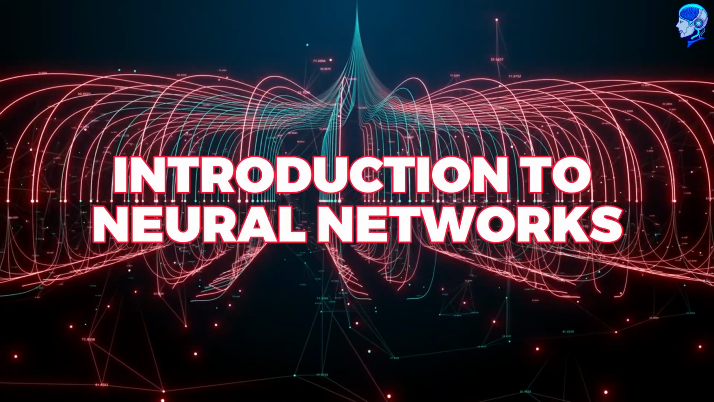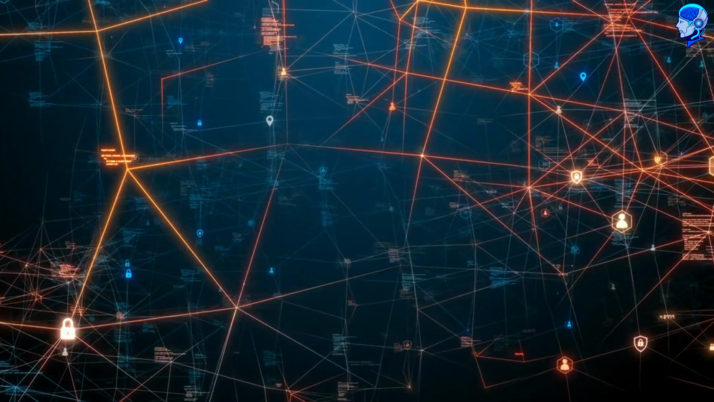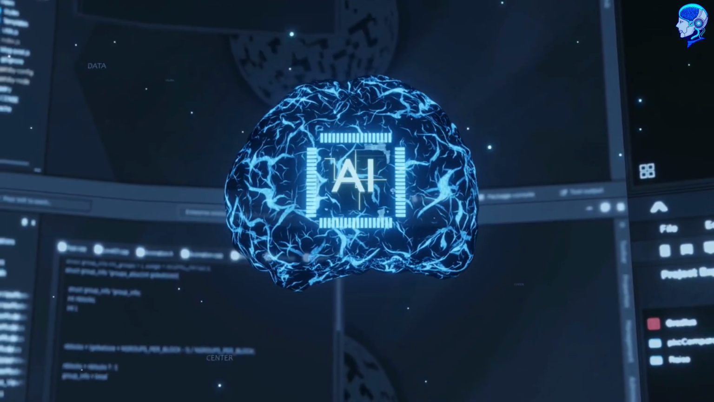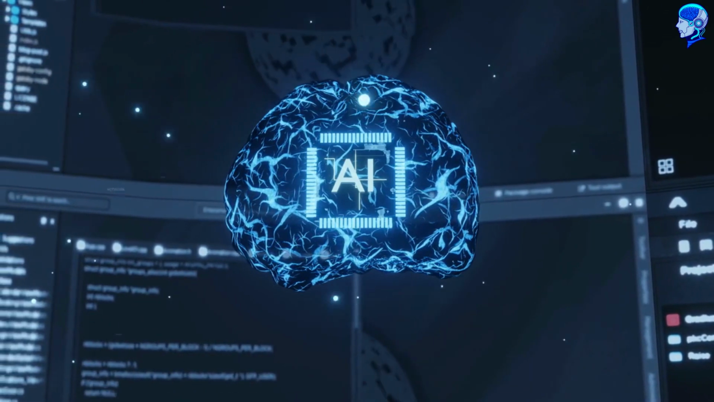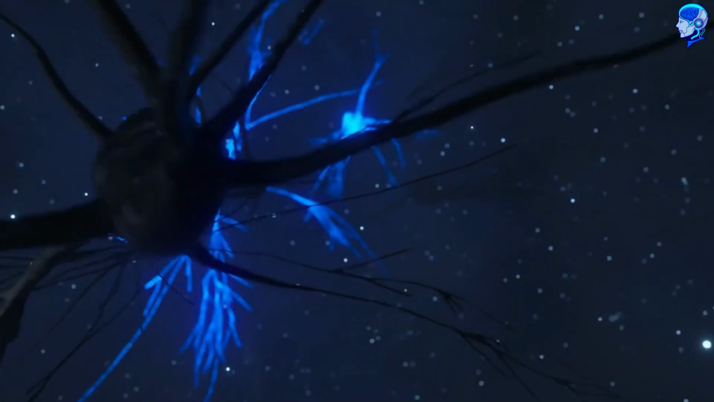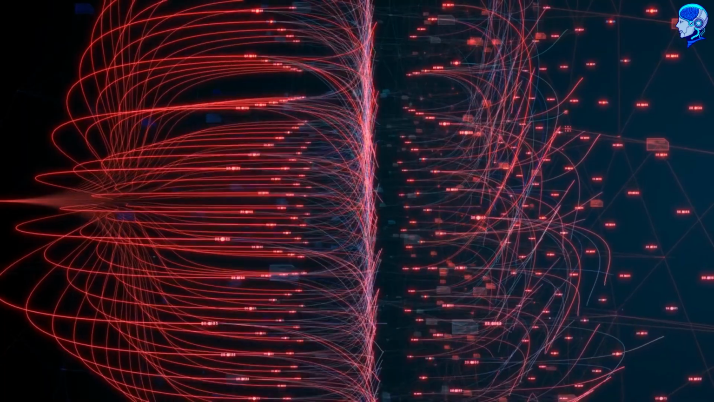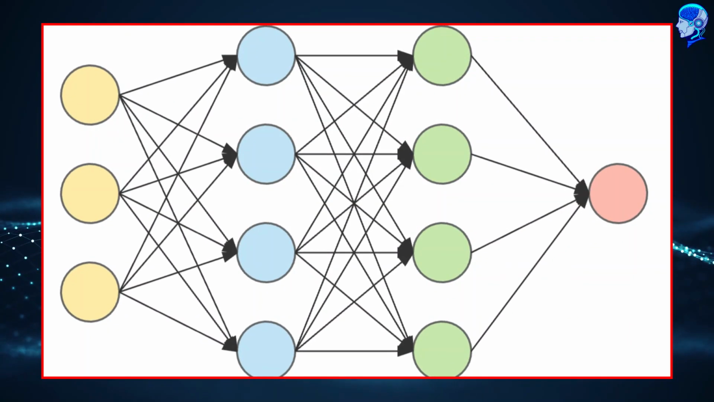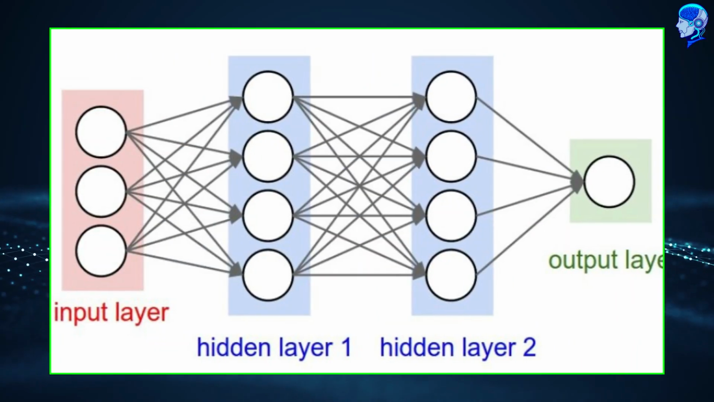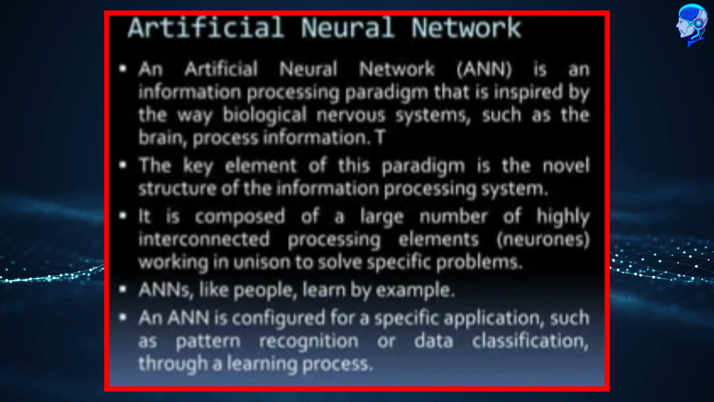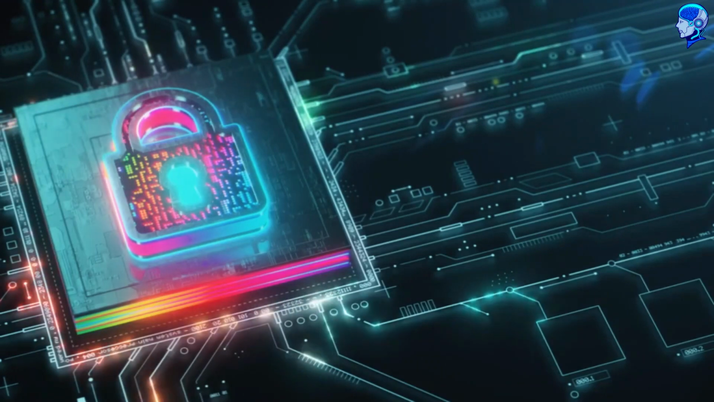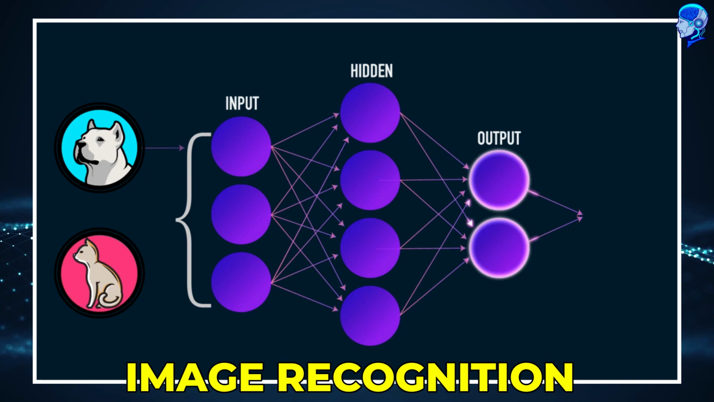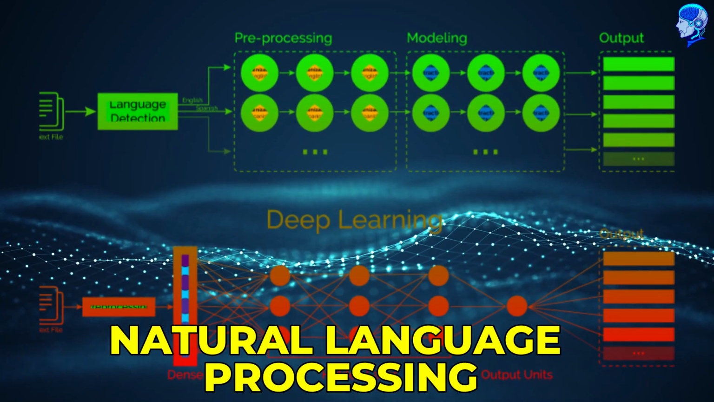Introduction to neural networks. Neural networks stand as the cornerstone of modern artificial intelligence, mimicking the structure and function of the human brain to solve complex problems. At their core, neural networks consist of interconnected layers of artificial neurons, each layer processing information and passing it on to the next layer. Understanding the fundamentals of neural networks is essential for unlocking their potential in various applications, from image recognition to natural language processing.